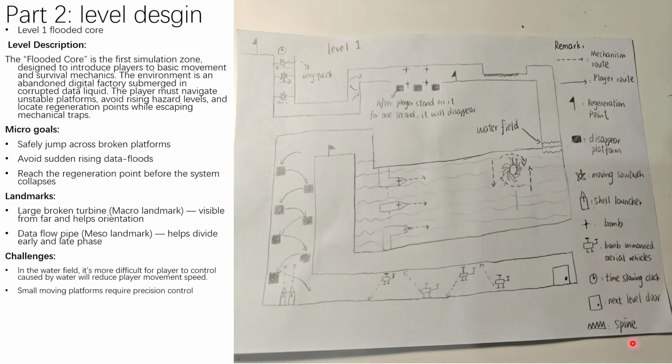So in level one, the player starts over here on the left, and the goal is to get across all these broken platforms while a data flow rises from below. There's a big broken turbine in the middle. It helps you know where you are and the kinds of space in the level. At one point, you have to roll through a tunnel to avoid the rising flow, which adds pressure.